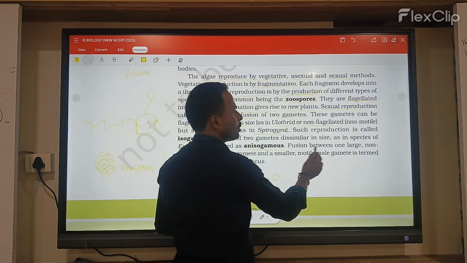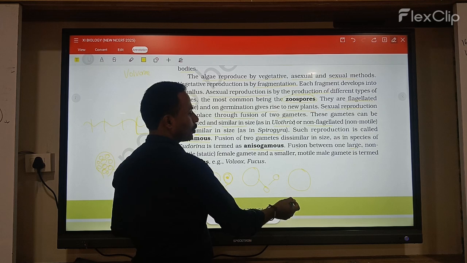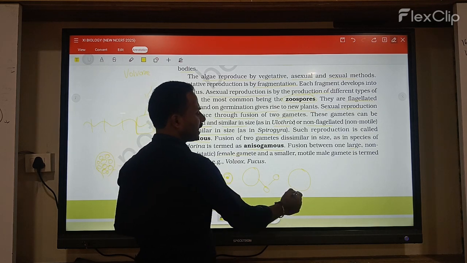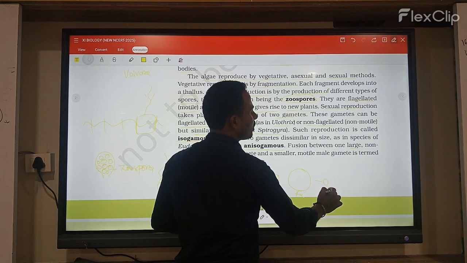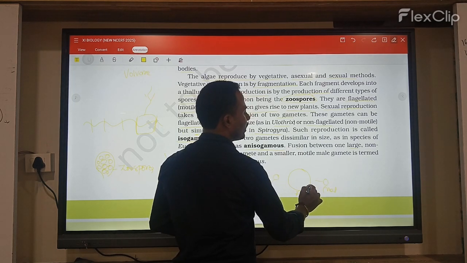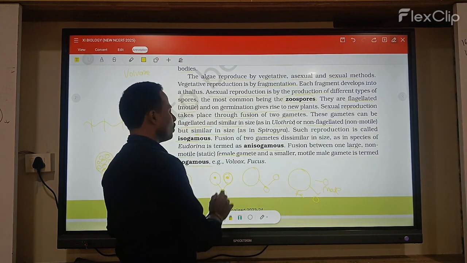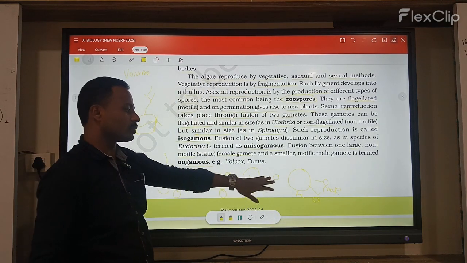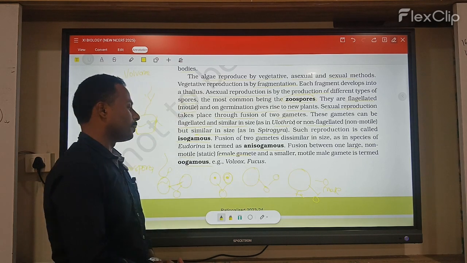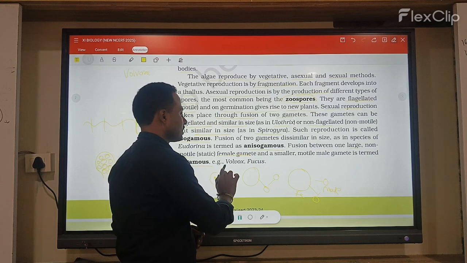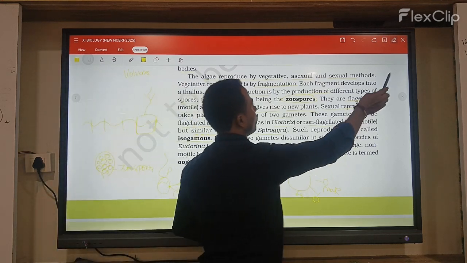Next, the fusion between a large, non-motile female gamete and a small male gamete to form a zygote is called oogamous. Isogamy, anisogamy and oogamy: this is how this kind of reproduction takes place. Here they give examples: Volvox and Fucus.